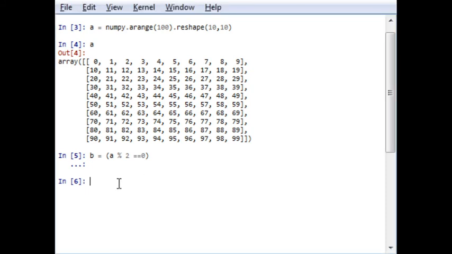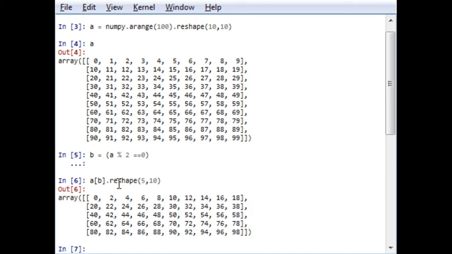And we have to reshape it by the 5 by 10 operator. Now we will do this slicing operation on b, and I will reshape it into 5 by 10 size. So it will give me elements with even numbers. So this is the example for understanding indexing with boolean arrays.